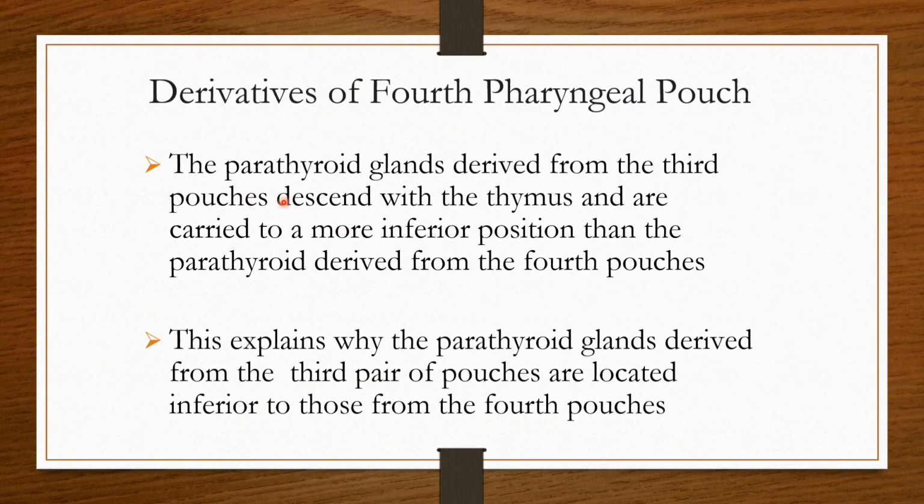So the parathyroid glands derived from the third pouch descend with the thymus and are carried to a more inferior position than the parathyroids developing from the fourth pouch. This explains why parathyroid glands derived from the third pair of pouches are located inferior to those from the fourth pouches.